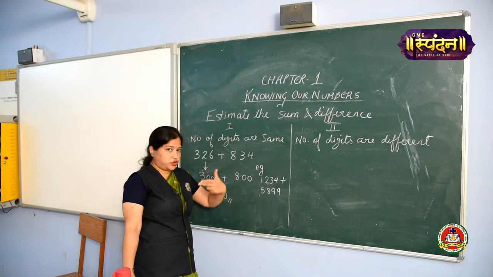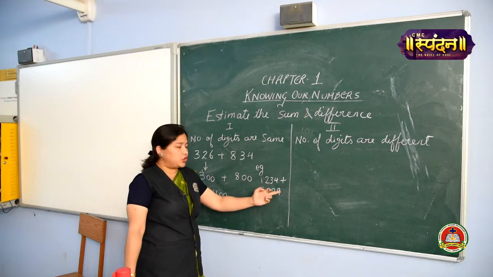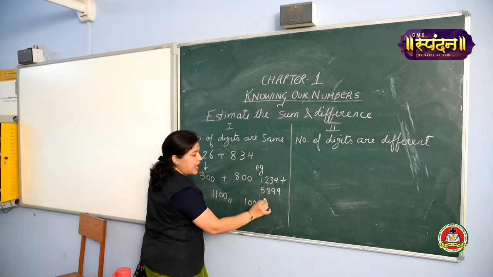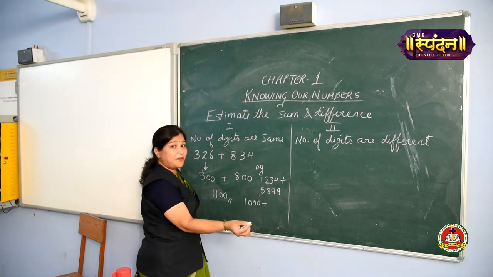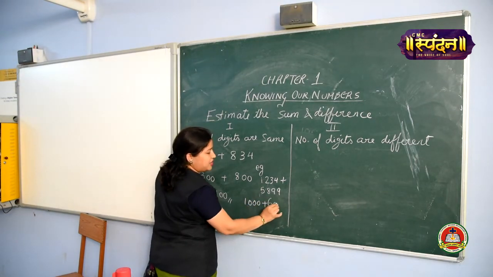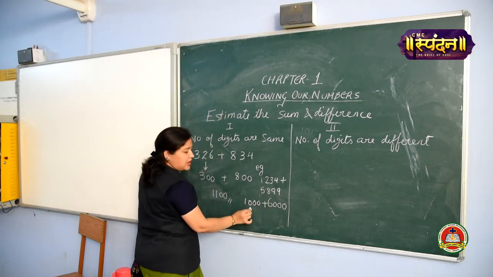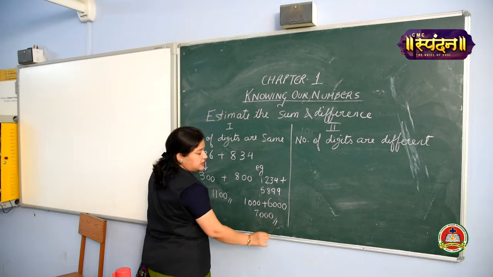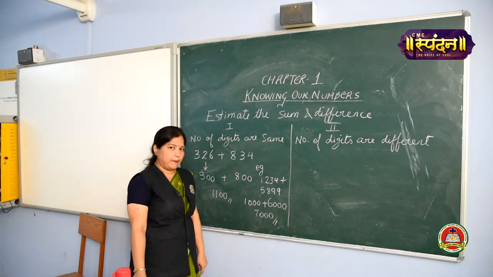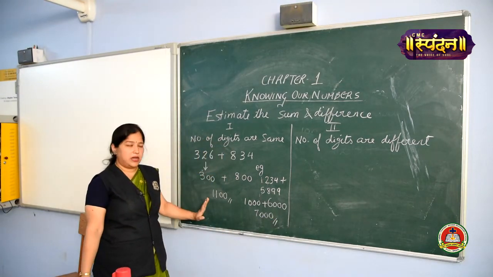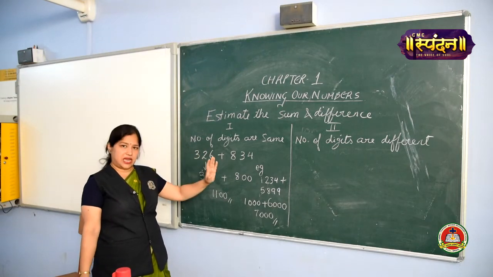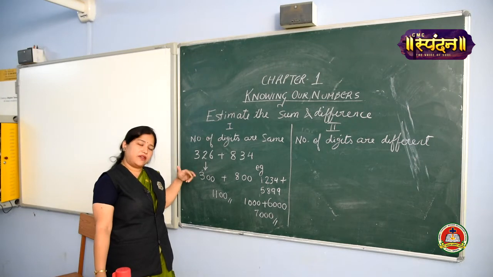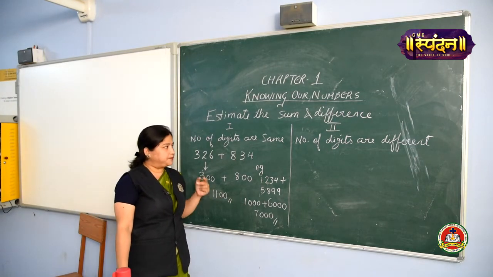We are going to round off to 1000. 1234 will become 1000 and 5899 will become 6000. So 1000 plus 6000, you estimated your value is 7000. Clear? So this is case 1 where the number of digits are the same. We have to see the highest place value and round off to the highest place.